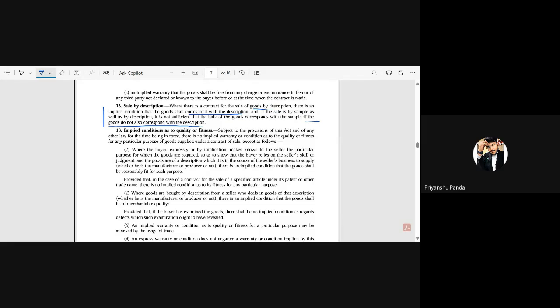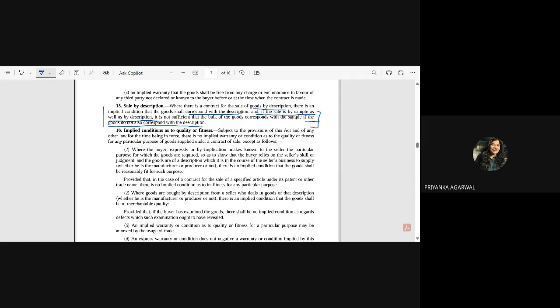Ma'am, which part were you asking me to read? It is this entire part. If the sale is by sample as well as by description, in that case, what is the law saying? Ma'am, that the product that you receive must match with the description.